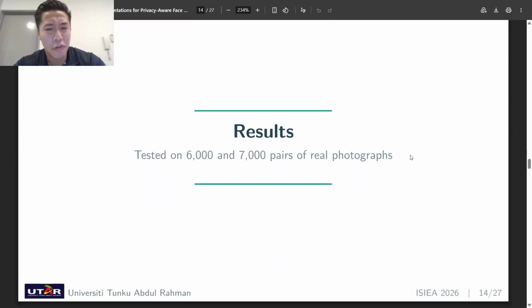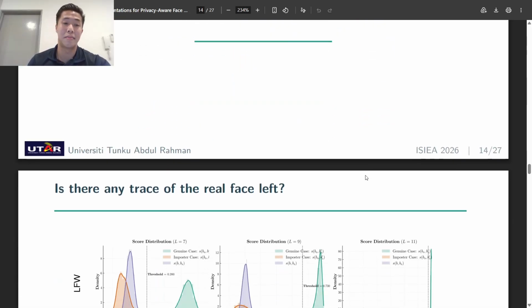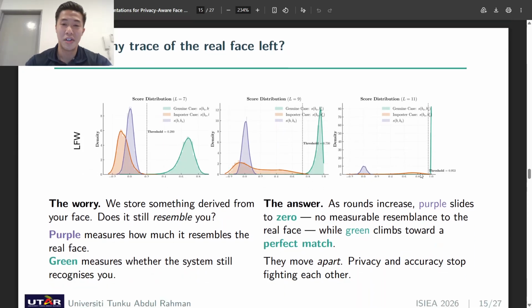Now, the real question is, does it protect privacy and does it still recognize people? Everything from here uses real photography. 6,000 to 7,000 pairs of a standard public benchmark. First question we want to ask: is there any trace of the real face that's actually left? So this is a test about privacy.